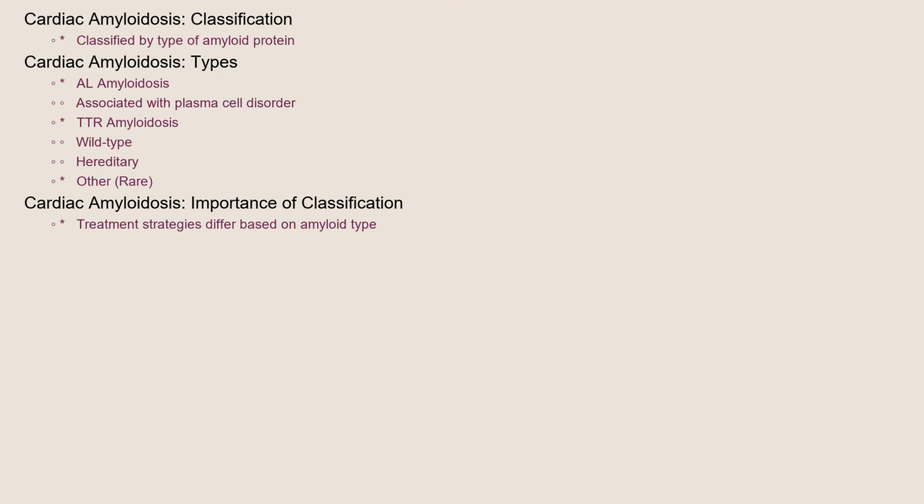As we briefly mentioned before, cardiac amyloidosis is classified based on the type of amyloid protein involved. The most common types are AL amyloidosis, TTR amyloidosis, which includes both wild-type and hereditary forms, and in very rare instances, other forms. AL amyloidosis is associated with a plasma cell disorder, while TTR amyloidosis is linked to the TTR protein. Correct classification is crucial because treatment strategies differ depending on the type of amyloid.